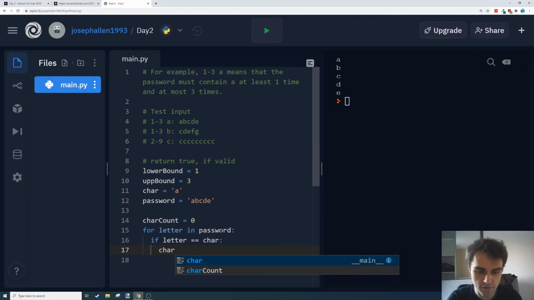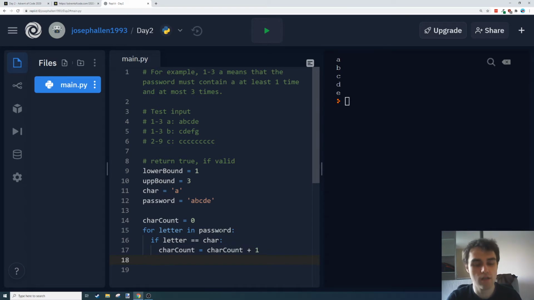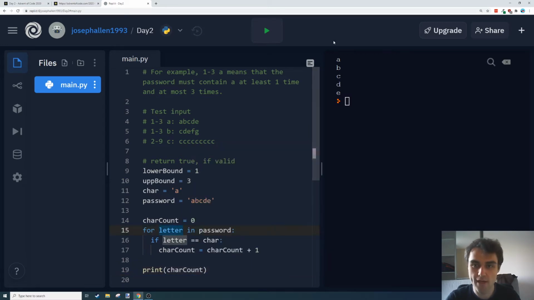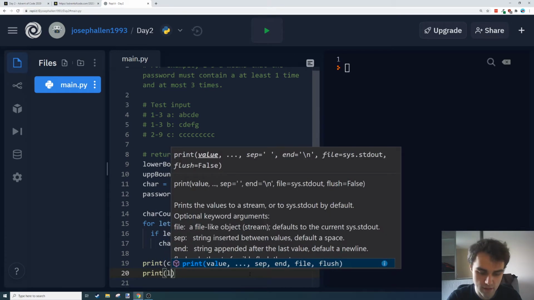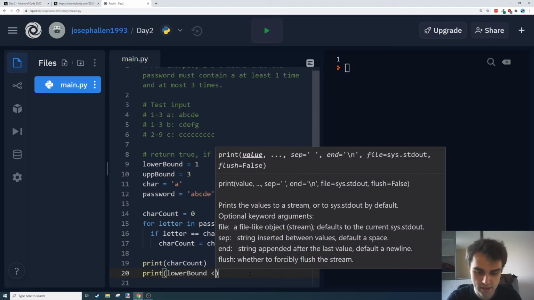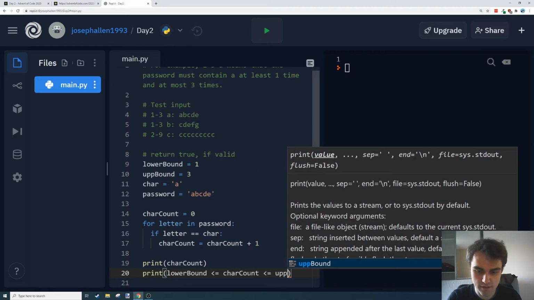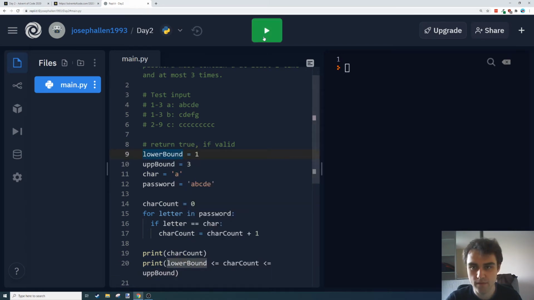Then we're going to increment our char count, which means we're going to do char count equals char count plus 1. So that should print char count. That should give us 1, and then we're going to have to convert that to a true or false if it's within our lower and upper bound, which it is. So maybe I'll do that on another line. Lower bound is less than or equal to char count is less than or equal to upper bound. Cool. So we got true for that one.